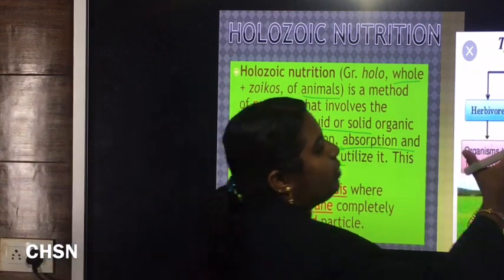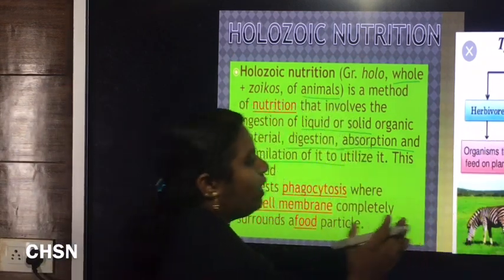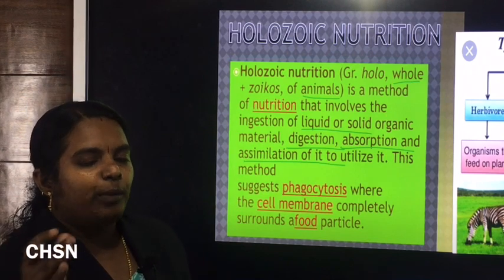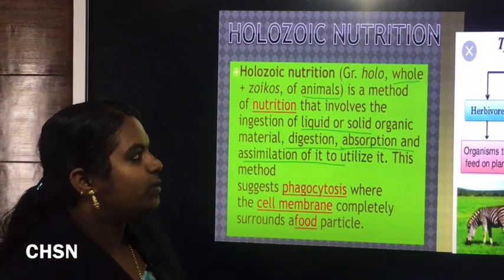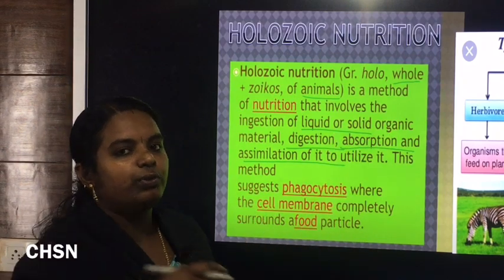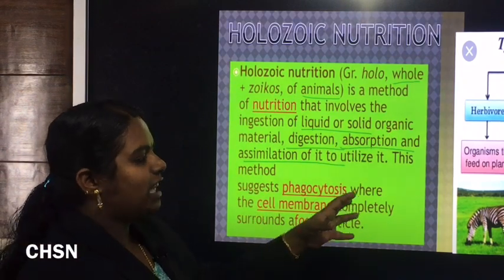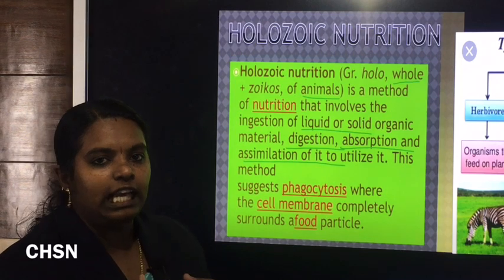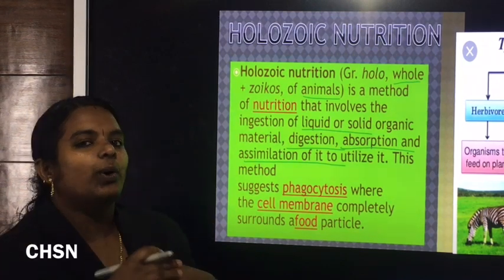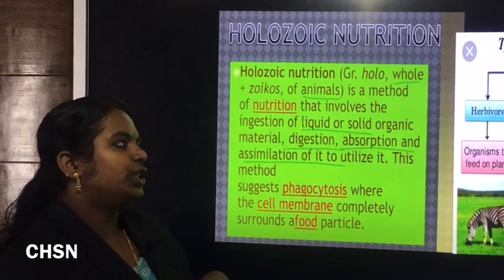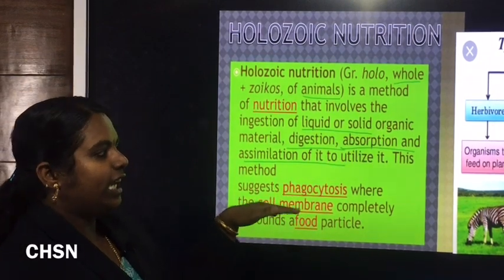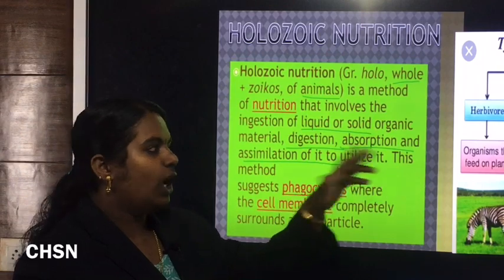Then the types of holozoic nutrition. As already told, in case of human beings, amoeba, and most animals, they follow the holozoic type of nutrition. That means all these organisms ingest the food as a whole. We can divide holozoic nutrition into three categories: herbivores, carnivores and omnivores.